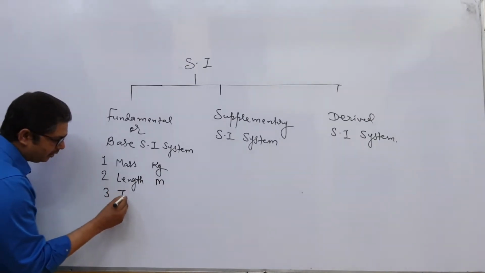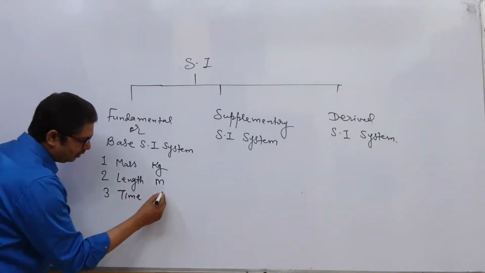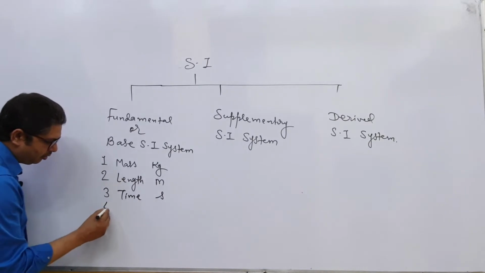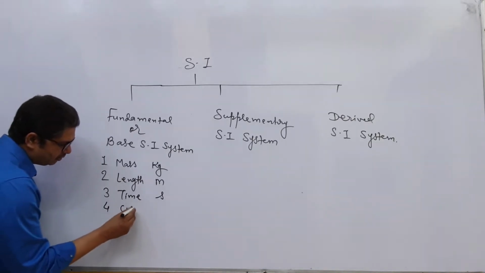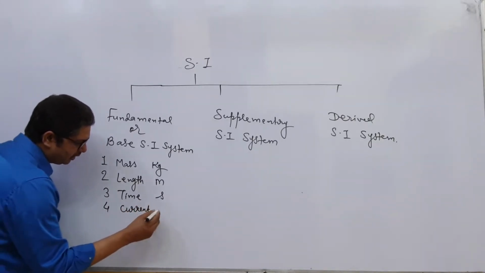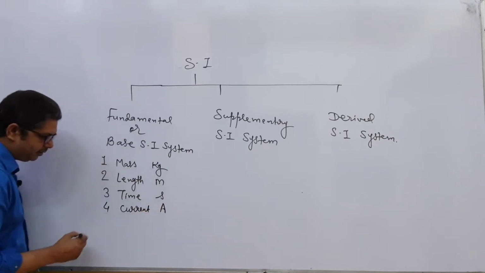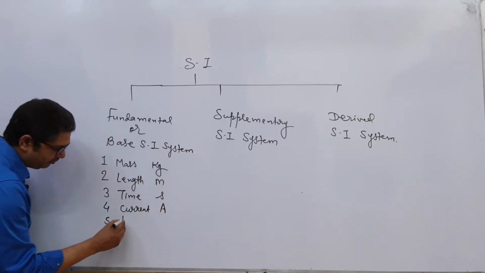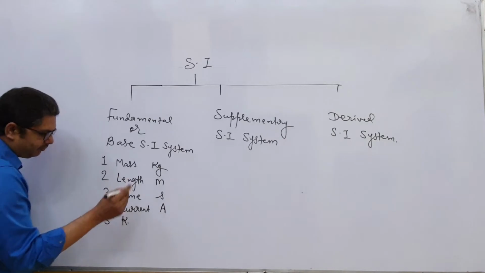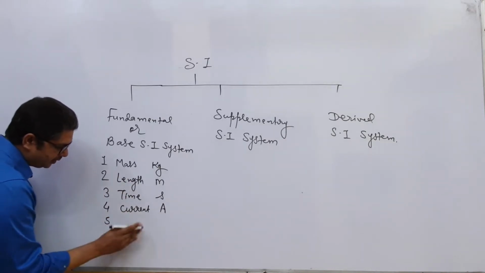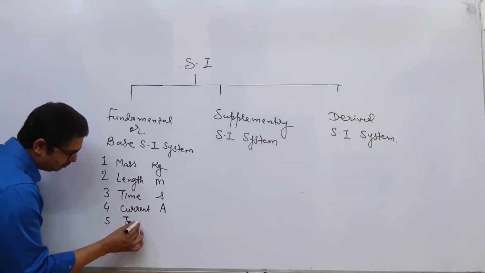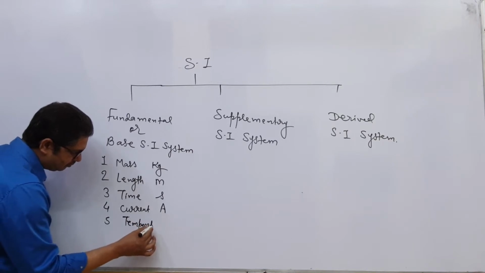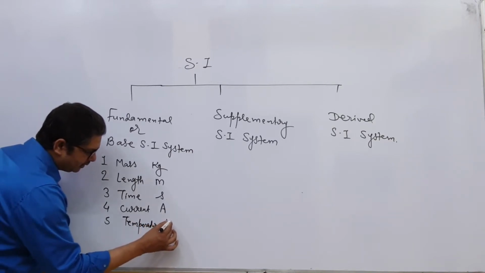Third is time, unit is second. Fourth is current, unit is ampere. Fifth is temperature, unit is Kelvin.